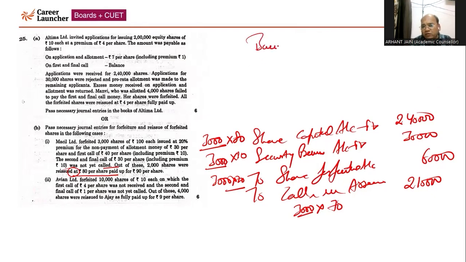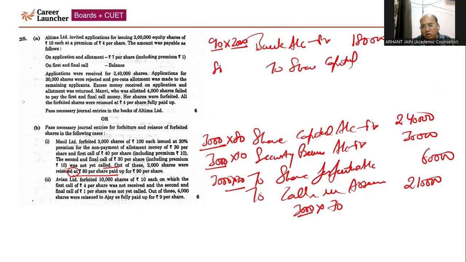So out of these, 2,000 shares were reissued as, or at, it should be as, because 'at' and 'as' both represent the issue price at the time of forfeiture, at the time of reissue, right? So bank account will be debited by 90 rupees multiplied by 2,000, because we are not reissuing all the shares, only 2,000. So this will come 1,80,000. To share capital account, 80 rupees is called up. To security premium account,